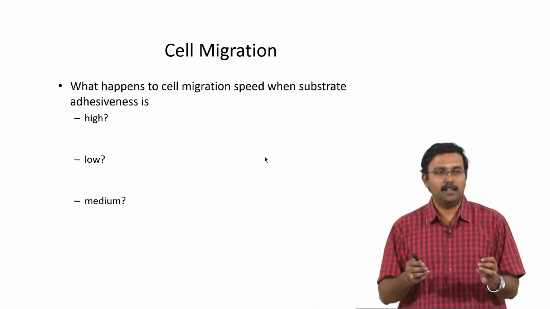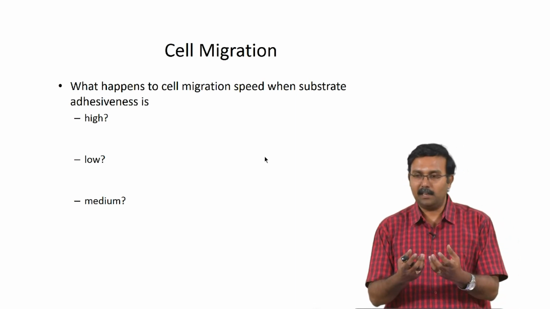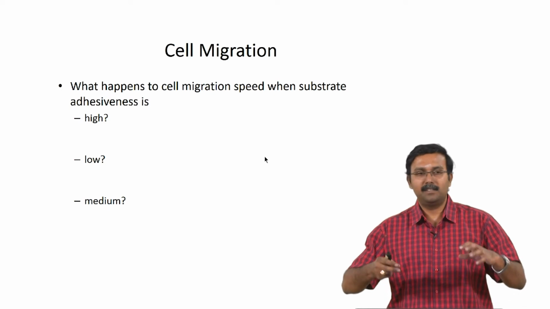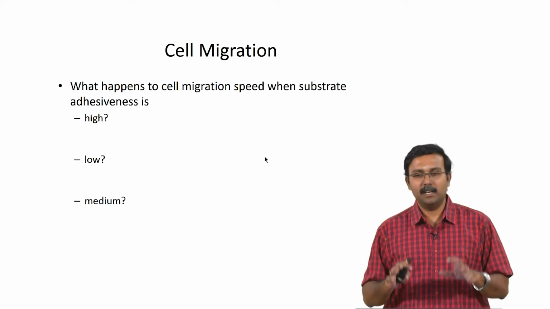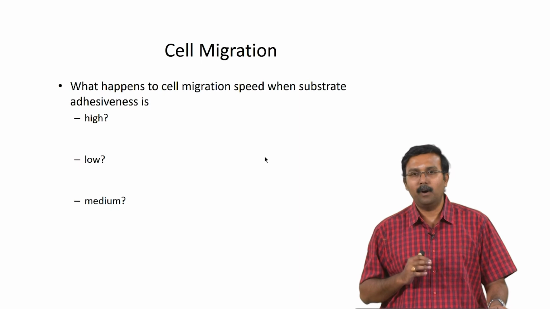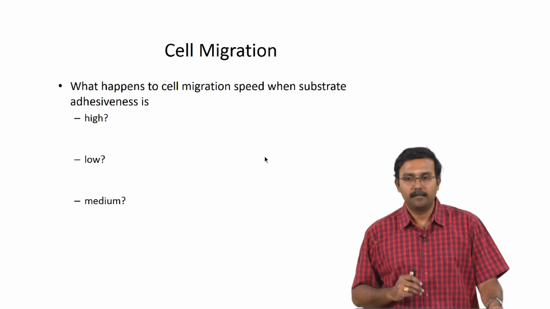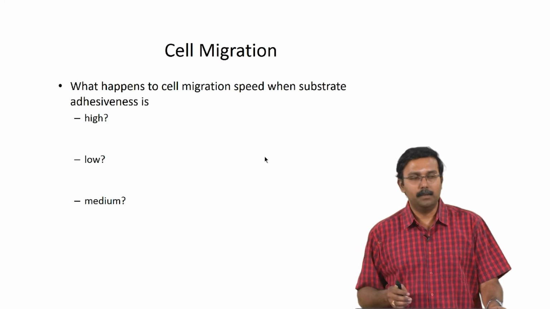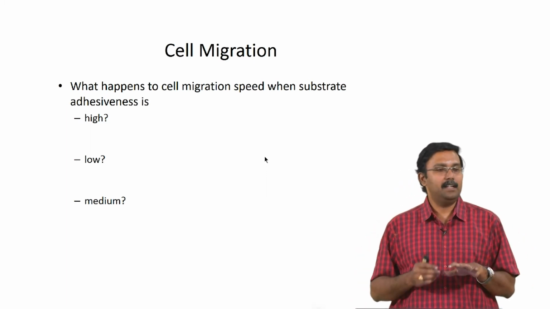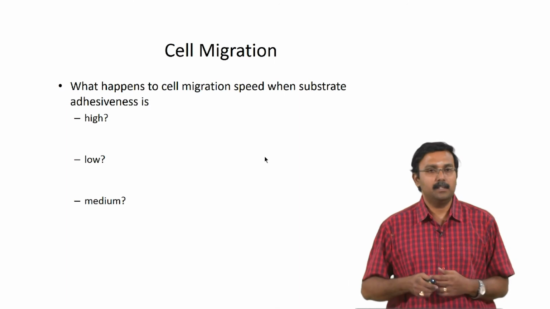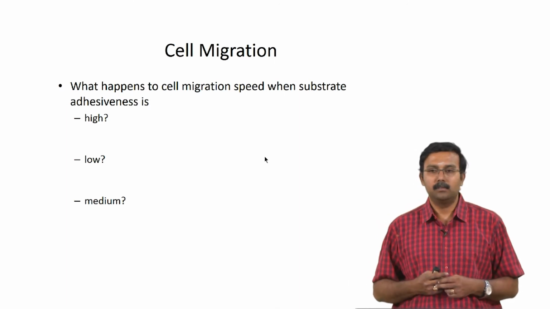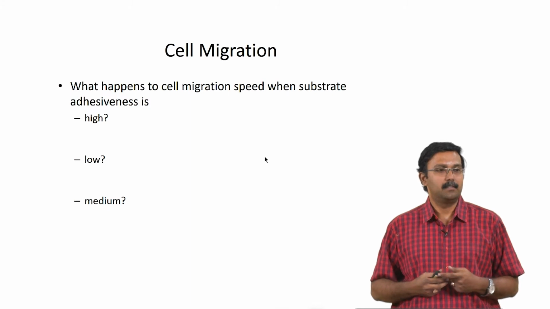I am not looking at just one cell; if I am preparing a scaffold with very good cell adhesion properties, how do I expect the migration speeds to be? If it's high, it will be slow, because it is already adhered strongly, it might not want to go to another site. Okay. What if it is very low? Then migration will be very fast.